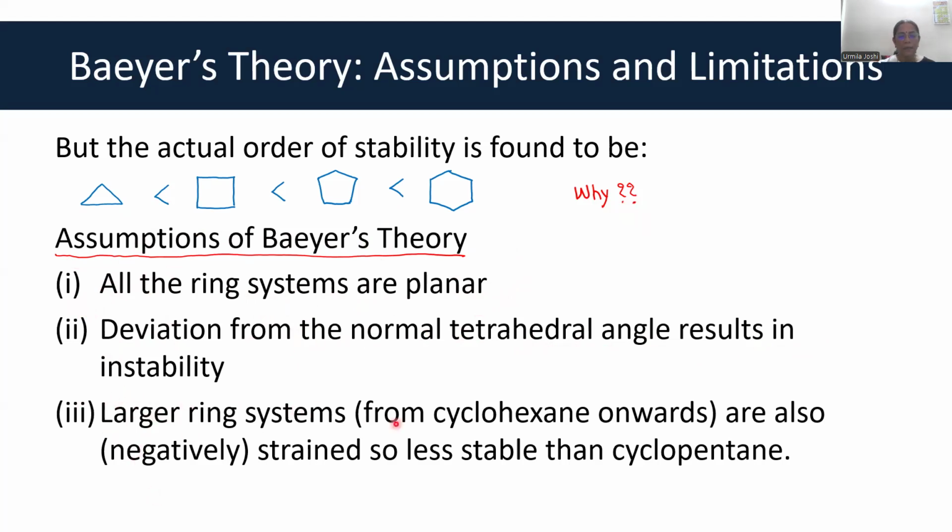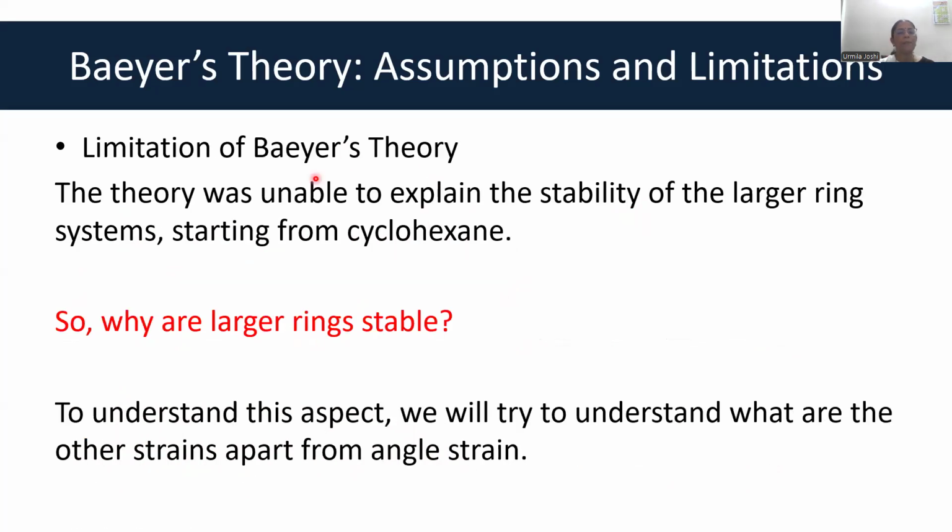Larger ring systems are also strained because the deviation, although negative, exists, and so they are less stable than cyclopentane. But we know that this is not true, and this is the major limitation of Bayer's theory, that the theory was unable to explain the stability of larger ring systems starting from cyclohexane.